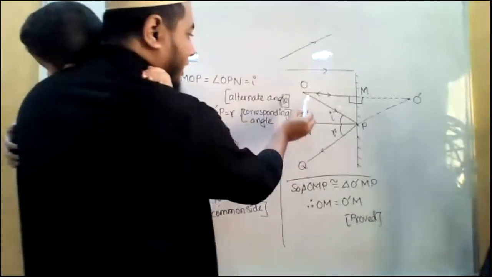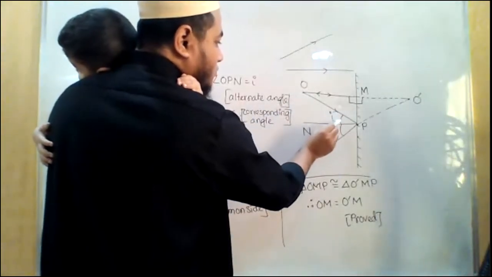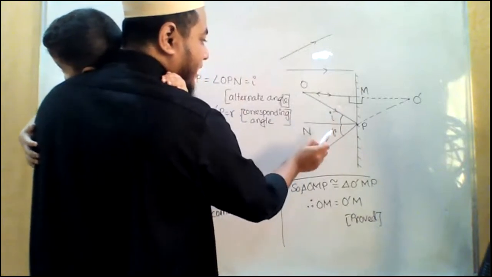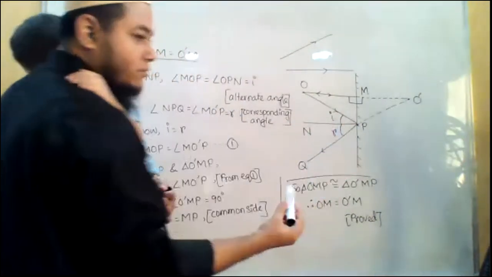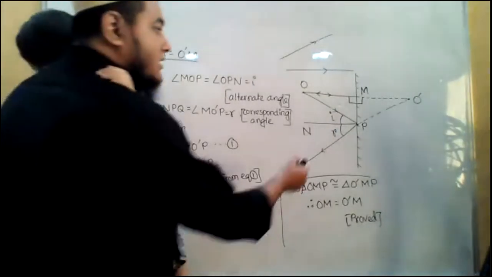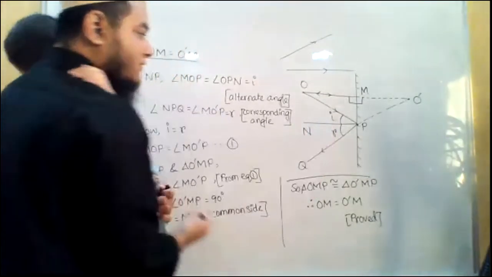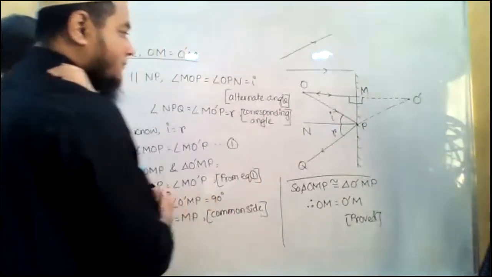So now I already told you that this is the normal, this is the incident ray. So this will be the angle of incidence, and this is the normal, this is the reflected ray. So the angle between them will be the angle of reflection. Now from the law of reflection, we know that the angle of incidence is equal to the angle of reflection, right? We know that I is equal to R.